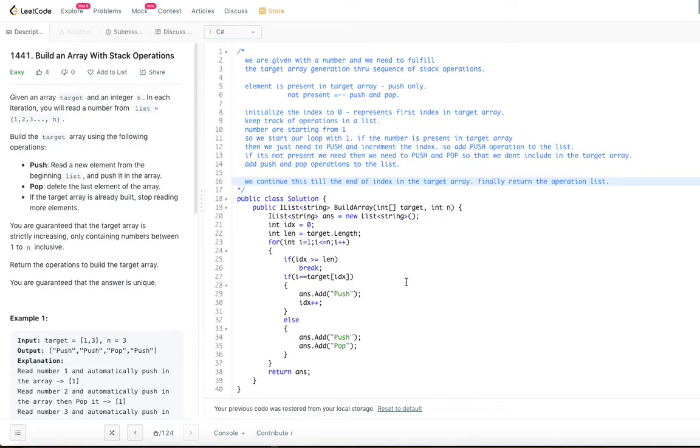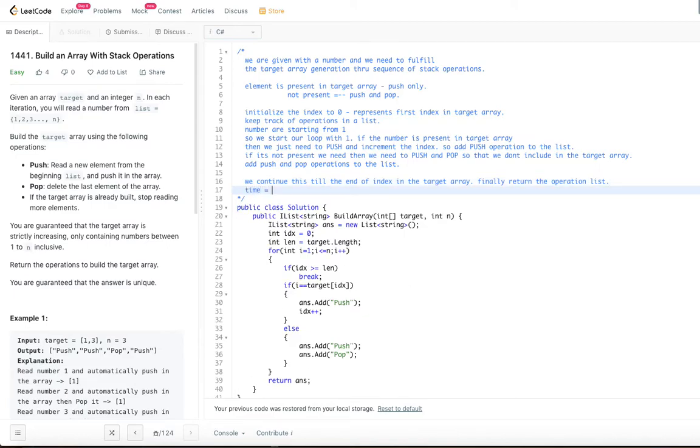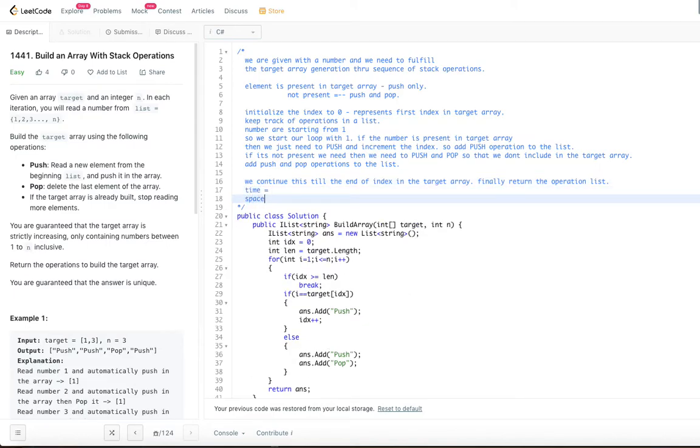So let's go ahead and look at the time complexity and space complexity for this algorithm. When you consider the time complexity, basically we are going through 1 to n. But this is valid for only the cases where the target array's length is almost equal to n, or equal to n.